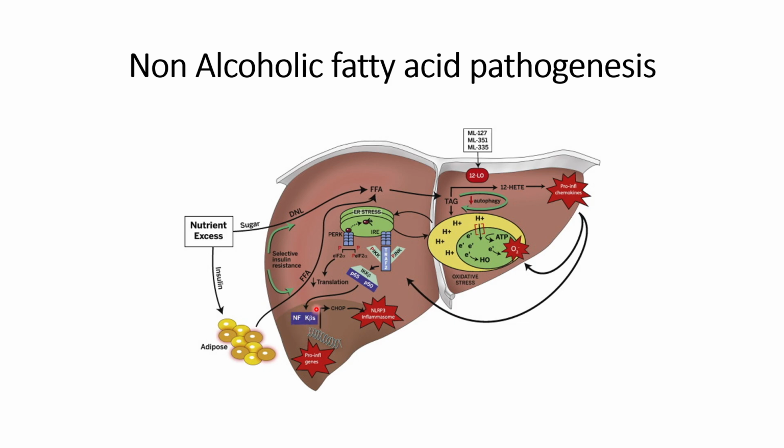Because of the upregulation of this pathway through IRE1, which leads to P65 P50 upregulation, that will cause the upregulation of NF kappa B, that will lead to the transcription and translation of the CHOP protein, which is a pro-inflammatory gene, and that will cause more excess inflammation within the liver.